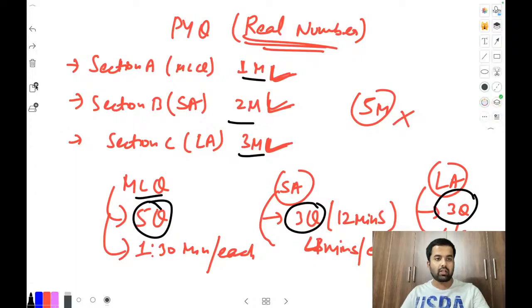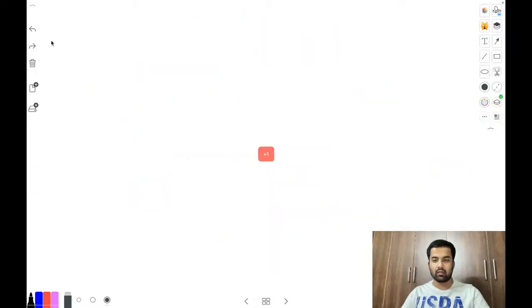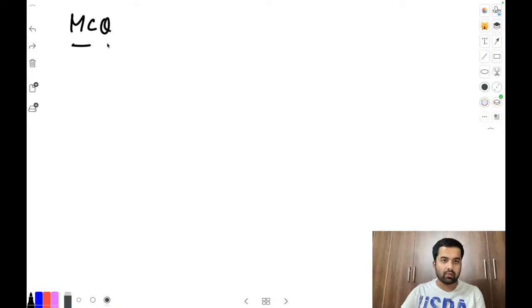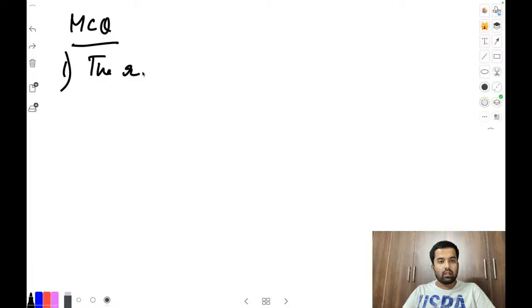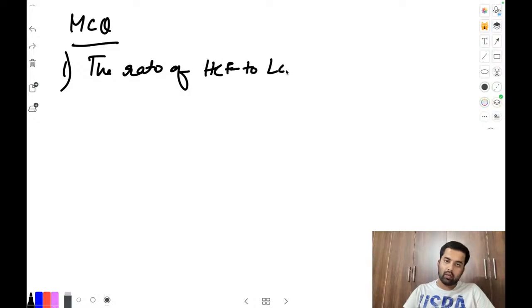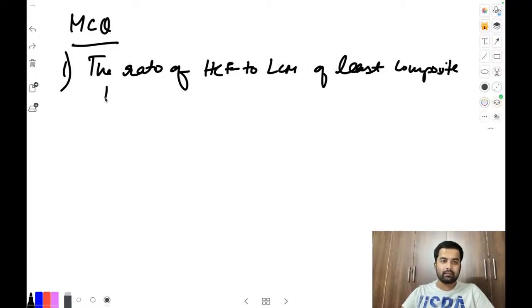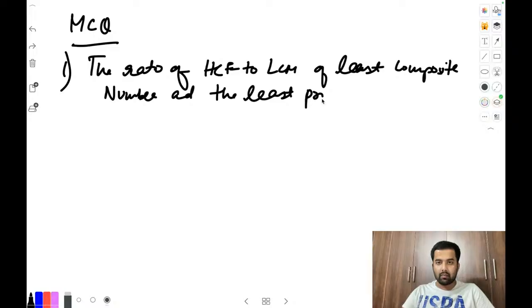Be ready with your pen and notebooks. We are putting up the first question. Everyone, approach this question now. MCQ first one, copy this now. The question is: the ratio of HCF to LCM of the least composite number and the least prime number.